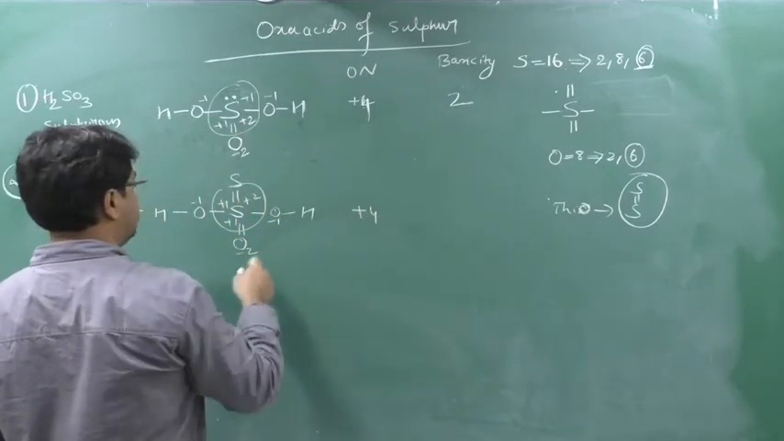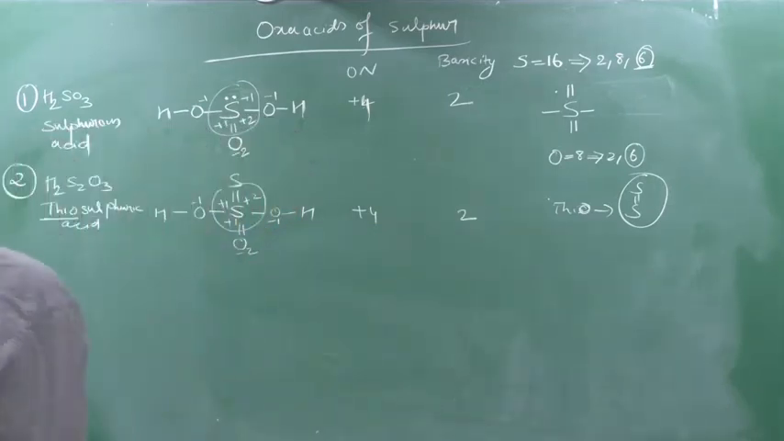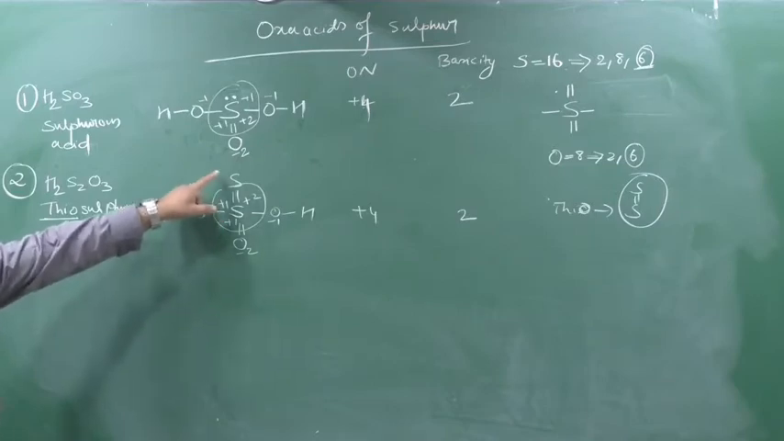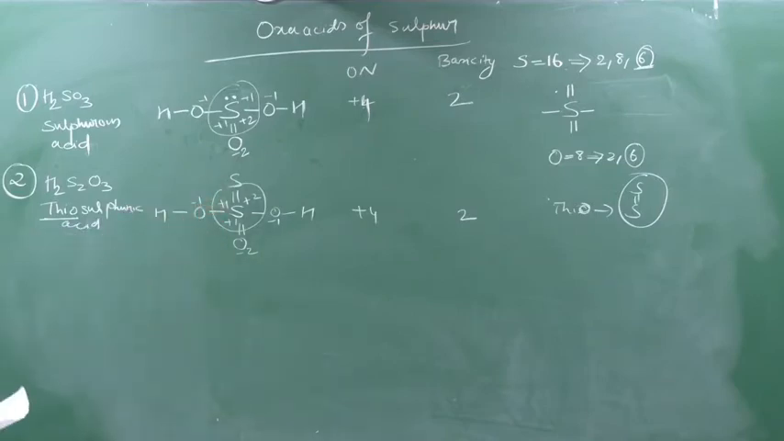And how many hydrogen will be there? So 2. So 2 will be its basicity. Clear? Why is it called thiosulfuric acid? Because it is having an S-S bond. That's why. Clear?